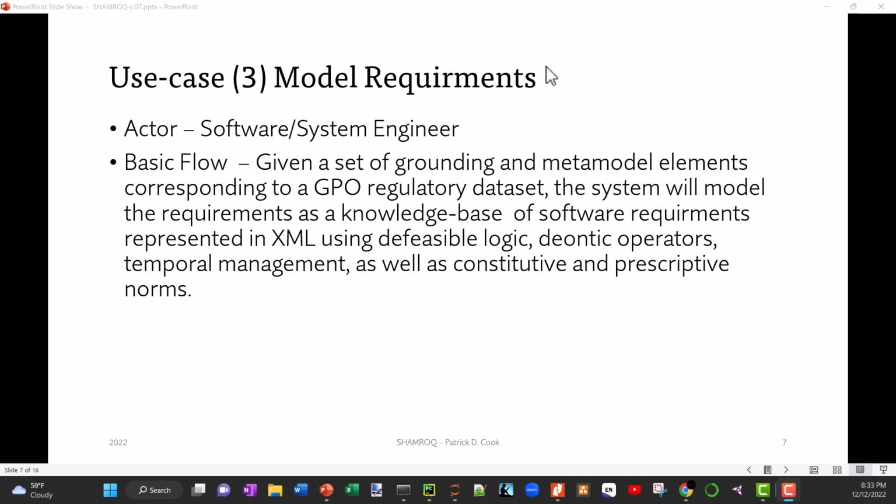So I'll use the defeasible logic representation, and I'll use the deontic operators and temporal management that's laid out in the LegalRuleML specification as a way to model these requirements in XML.